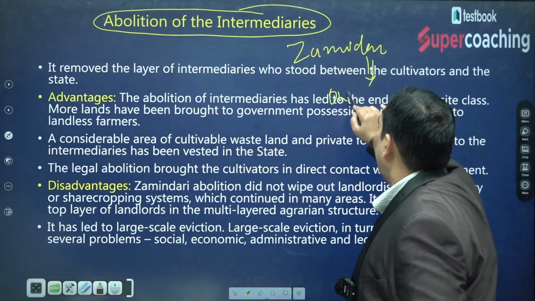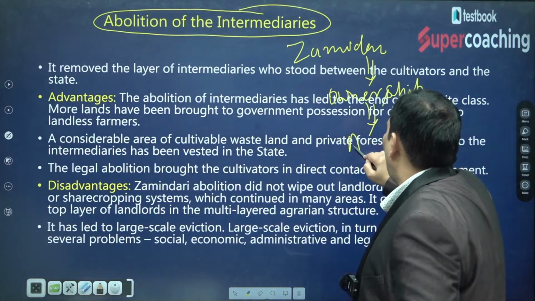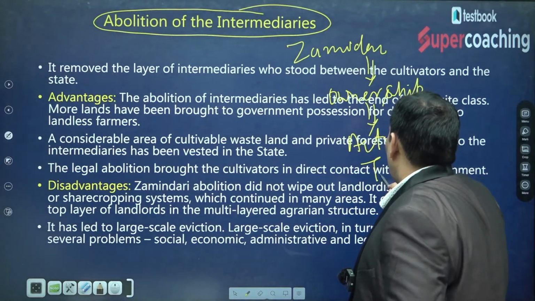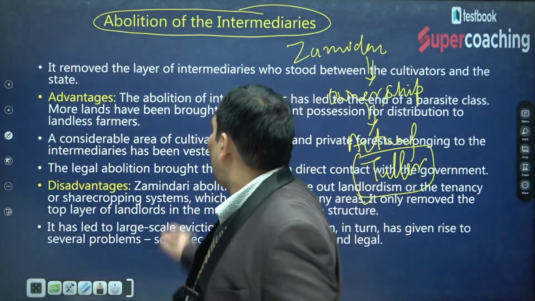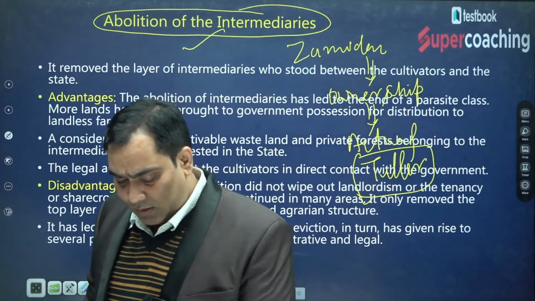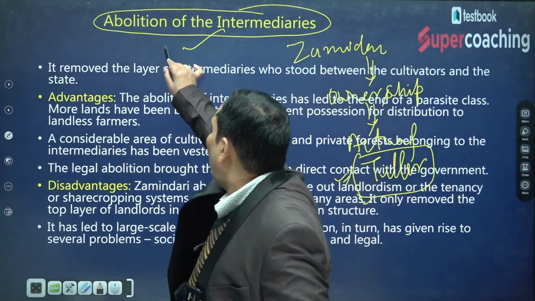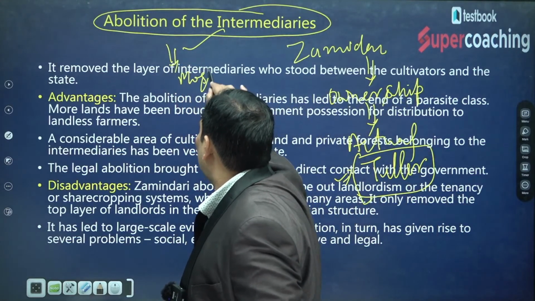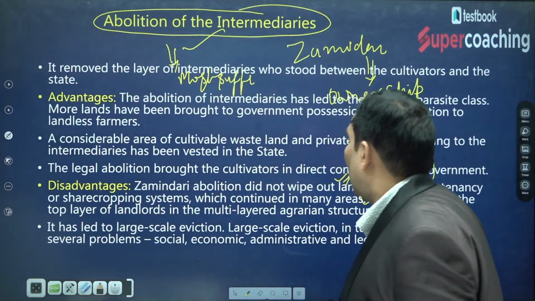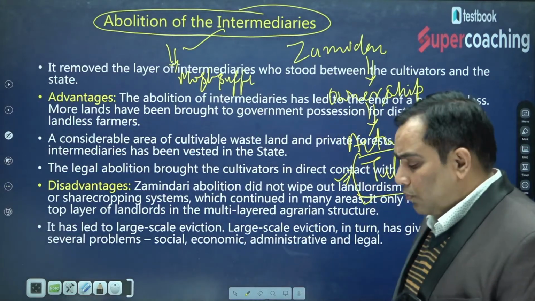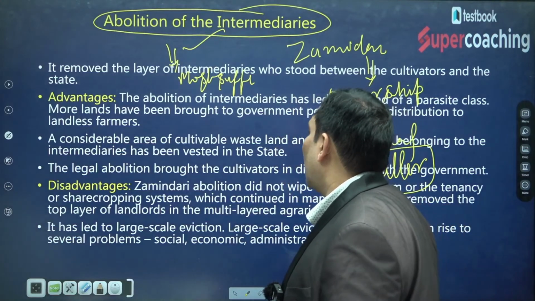Under this abolition of intermediaries, the ownership rights were given to the actual tiller. This was the most successful reform in regard to land revenue settlement, the most important and most successful land reform.